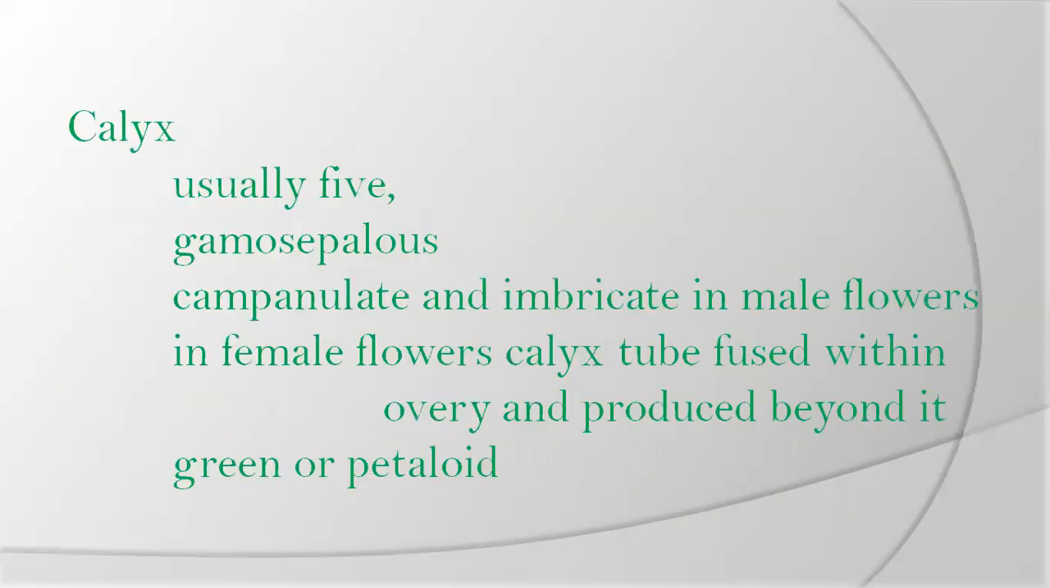Next, calyx. The number of sepals is usually 5. They are gamosepalous, sepals are united. Campanulate and imbricate condition is present in male and female flowers. The calyx tube is fused with the ovary, produced beyond it, green or petaloid. So in the female flower, there is a formation of a calyx tube which is adnate to the ovary to a lesser or greater extent. The color is green, and sometimes a petaloid structure is also seen in cucurbits.